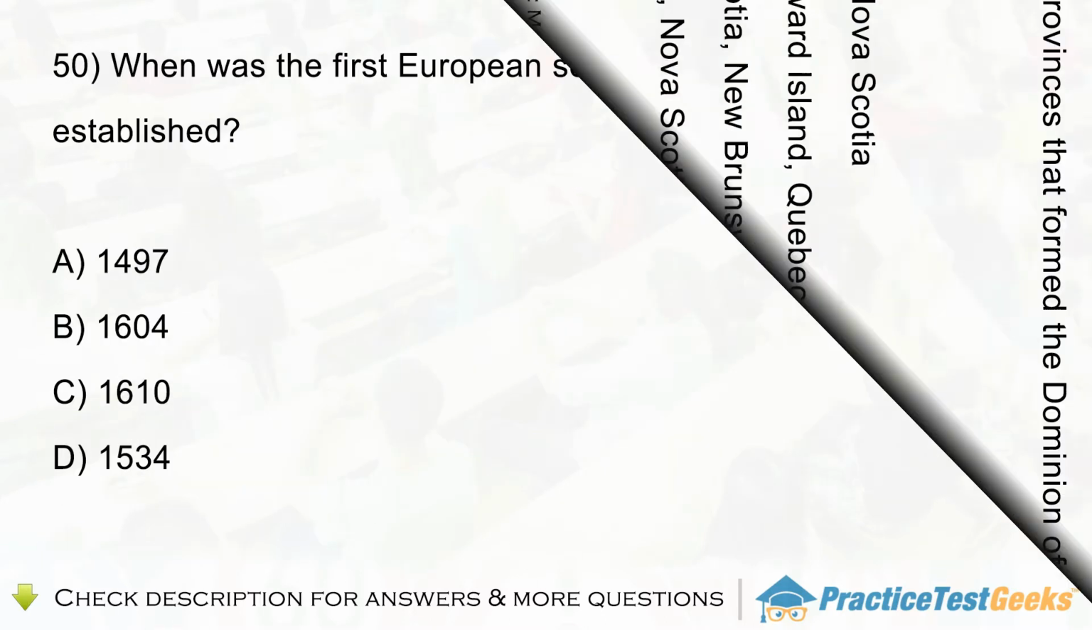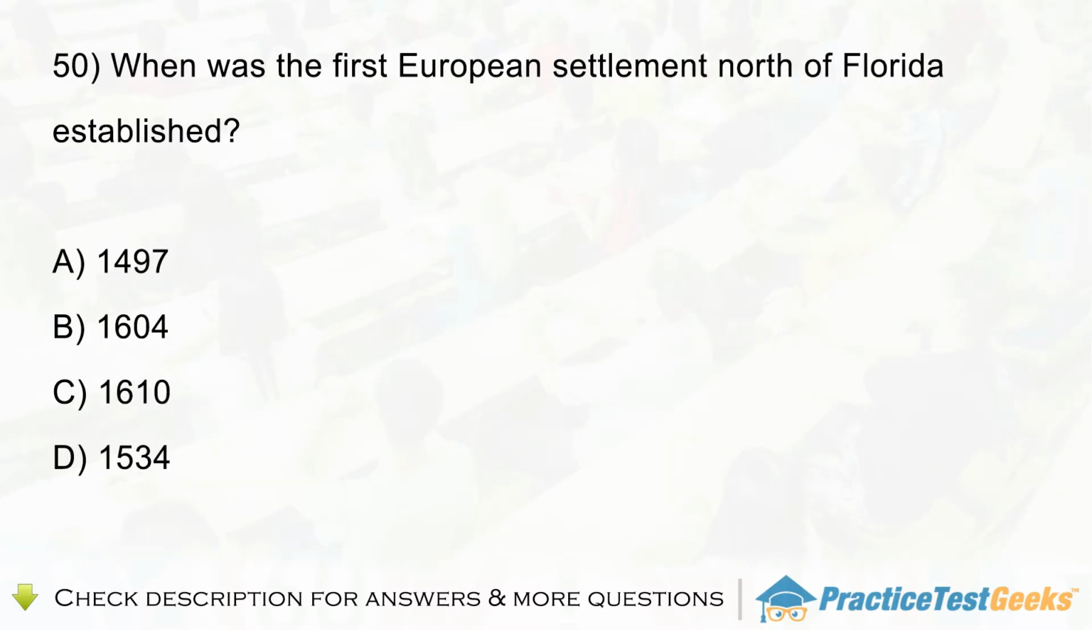Question 50. When was the first European settlement north of Florida established? A. 1497. B. 1604. C. 1610. D. 1534.